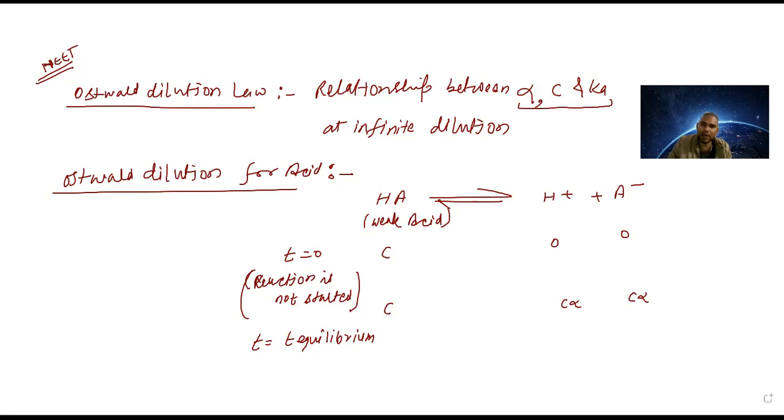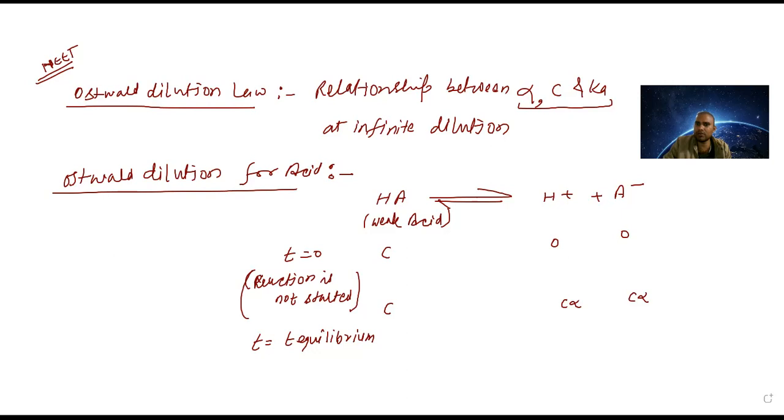Ka is equal to the bracket H plus, another bracket A minus, divided by HA. Now we put the values of H plus, A minus and HA at equilibrium.